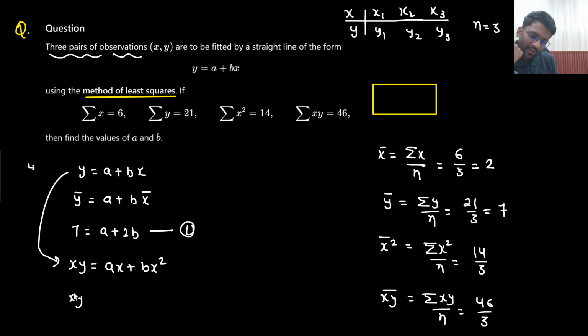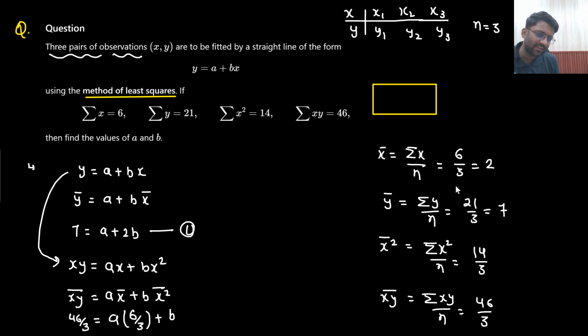Now on both sides, if you take the bar, so a x bar plus b x square bar, right? So from here, what is xy bar? Xy bar is 46 by 3. 46 by 3 equals a into x bar, that is 6 by 3, plus b into x square bar, that is 14 by 3.